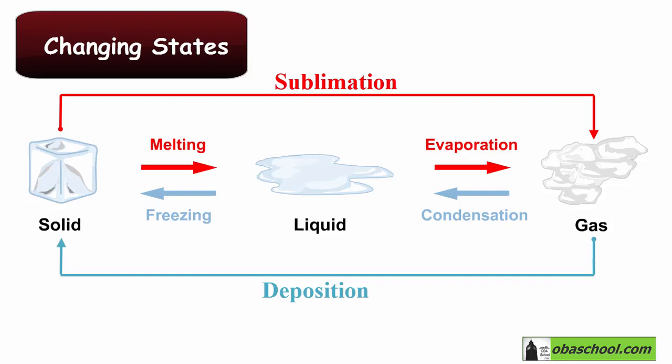So moving from the solid state to the liquid state is known as melting. From liquid to gas, it's evaporation. From gas to liquid, it's condensation. From liquid to solid, it's freezing. And finally, from solid to gas, it will be sublimation. And from gas to solid, it's deposition. So these are the changes of states.